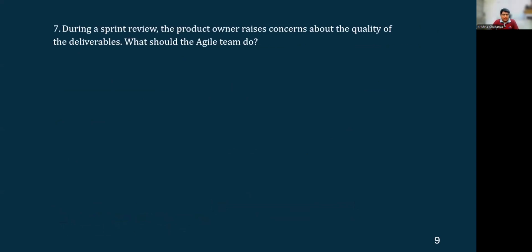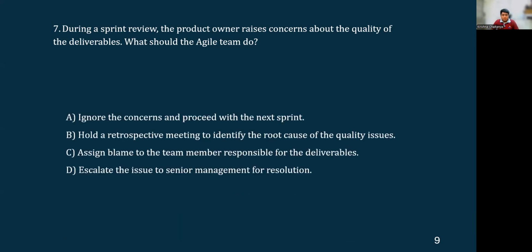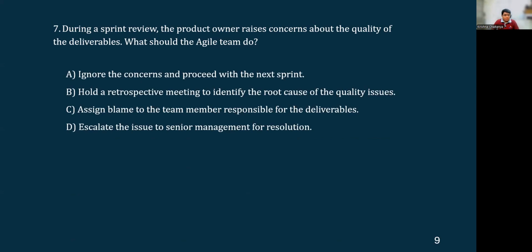What should the agile team do? Again, this is the question for the team. During a sprint review, the product owner raises concerns about the quality of the deliverables. Okay, so when is it happening? In a sprint review. And what is happening is there are certain quality issues or concerns being raised by the product owner. Okay, so let's see what all the options are.